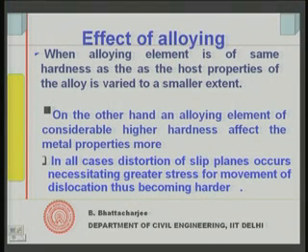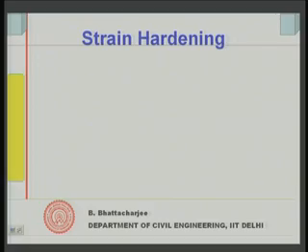Okay. So, that is what we have seen, and another important thing is that in all cases distortion of the slip planes takes place, and therefore you are likely to realize more strength in case of alloying. So, this is how alloying helps in improving the mechanical properties, the strengthening of the pure metal, right.